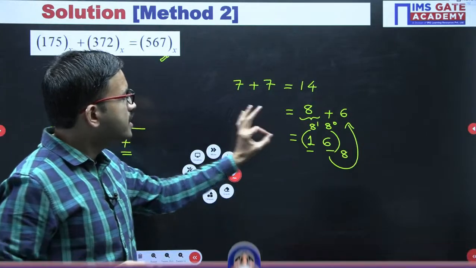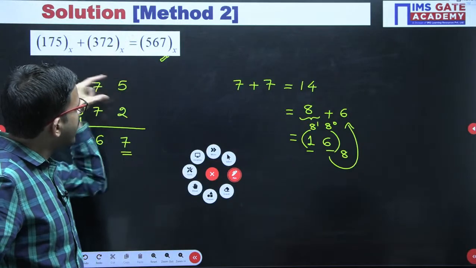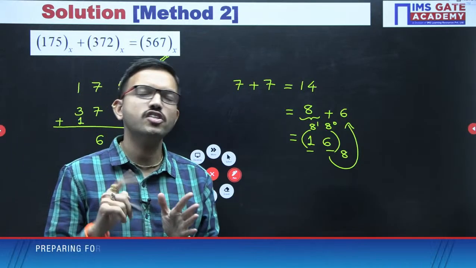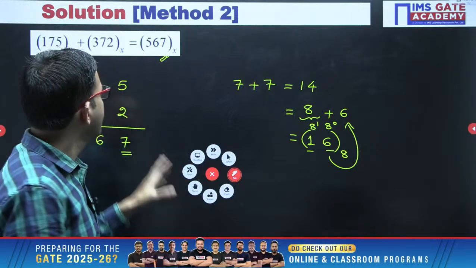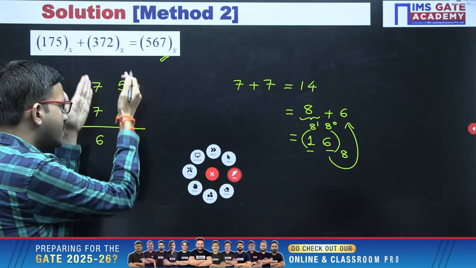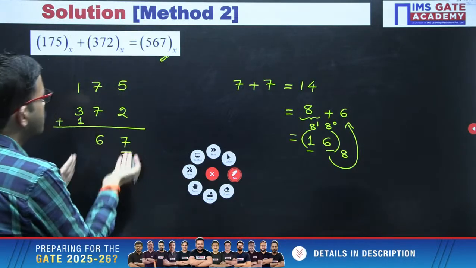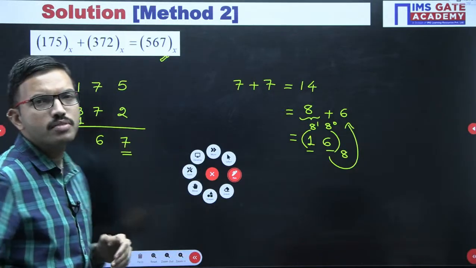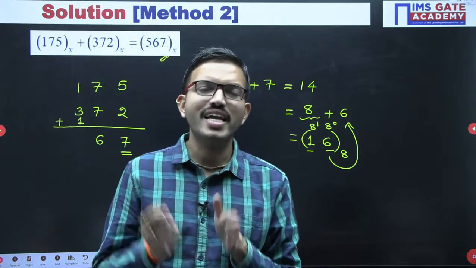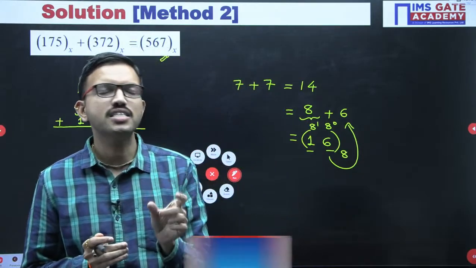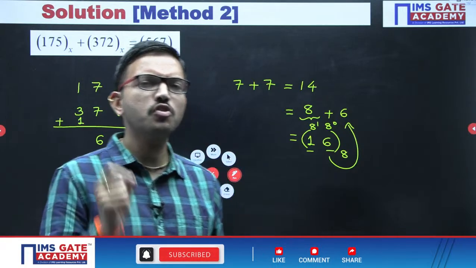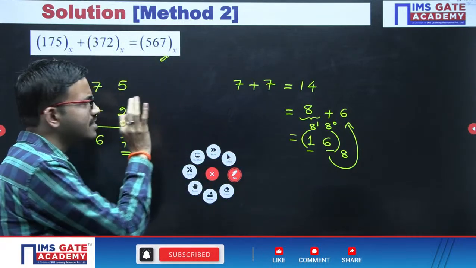In this manner, if there is a mismatch in the starting iteration itself, definitely with the help of that one iteration you get the final answer. But whenever the starting digit is matching, then you have to go for the next digit. You have to continue till the leftmost, but at whichever stage you get a mismatch, with the help of that one you can easily find the corresponding base. No need to use pen and paper. That much dead easy question.